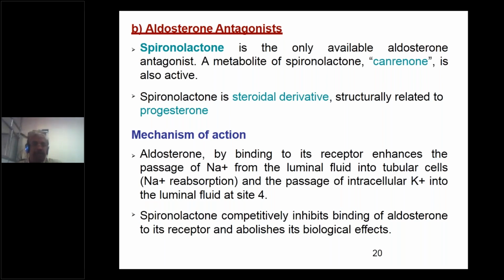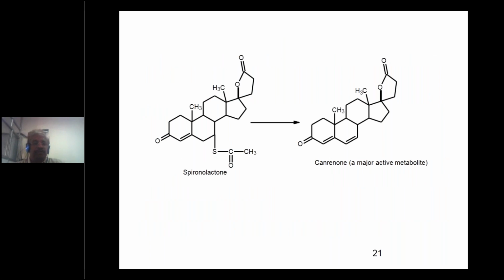Spironolactone and aldosterone both compete for binding to the receptor. Instead of aldosterone, there will be binding by spironolactone. See this example, spironolactone, how it undergoes metabolism and forms canrenone. That is a major metabolite and is also an active metabolite.